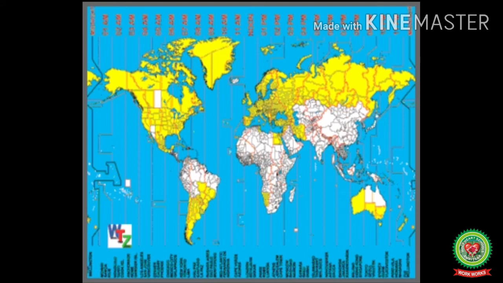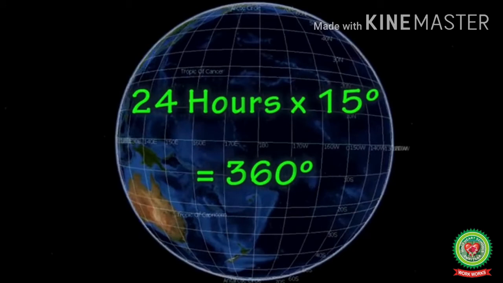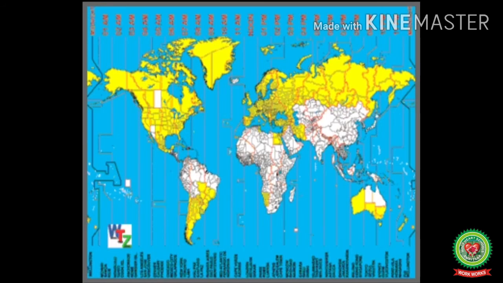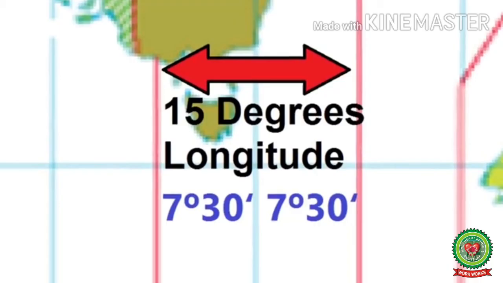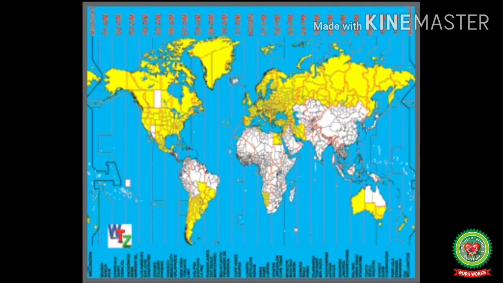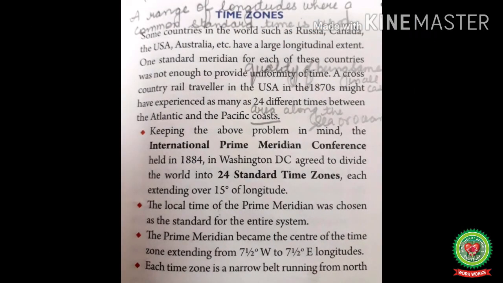Time zone is calculated on the basis that Earth rotates 15 degrees in 1 hour and completes 360 degrees in 24 hours. Since there are 24 hours in a day, there are 24 time zones, with the prime meridian as the center of the time zone extending from 7.5 degree west to 7.5 degree east longitude. Each time zone is a narrow belt running from north to south with an east-west extent of 15 degrees longitude.